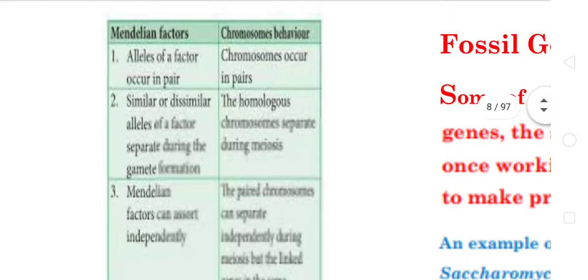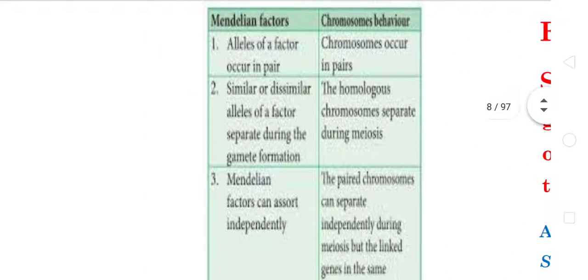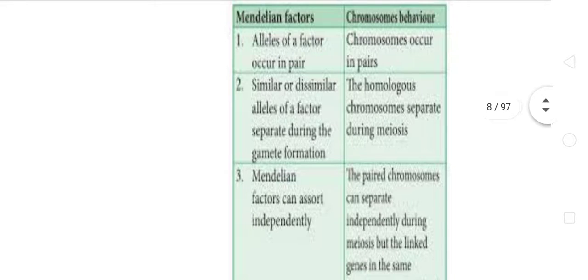And next we move on to the differences between Mendelian factors and the chromosomal theory of inheritance. Mendel said that something is transferring, which is nothing but the factors, but in chromosomal behavior, the factor is replaced by the genes. Alleles of the factors are always present in pairs as per the Mendelian factors, and the chromosomal theory also says they are present in the form of pairs. Second, these alleles, either similar or dissimilar, separate during gamete formation.